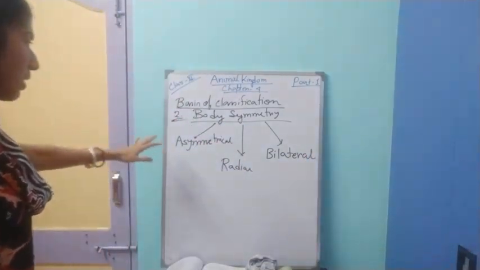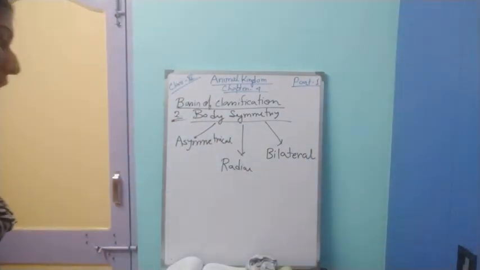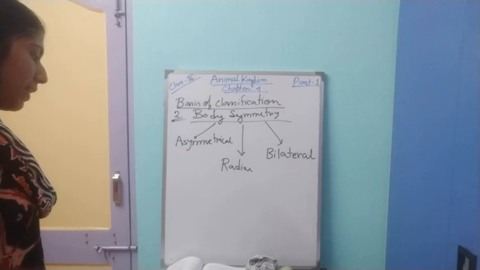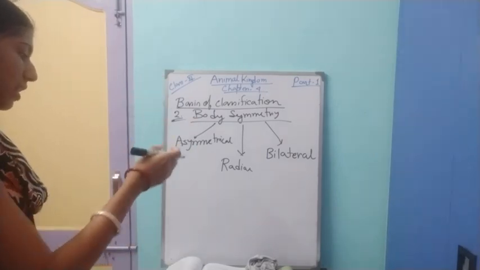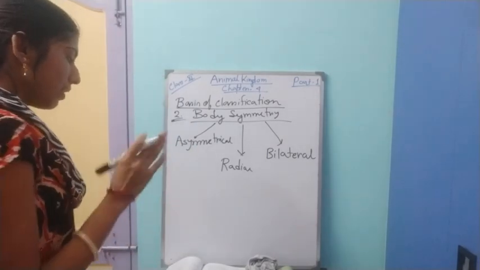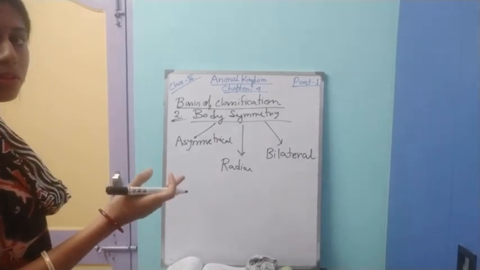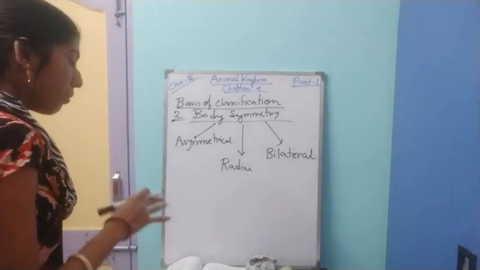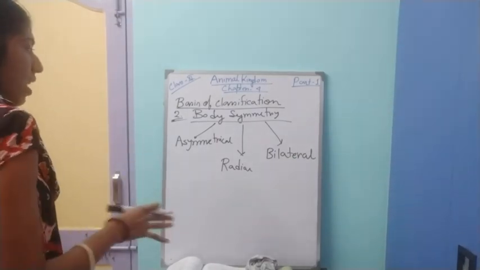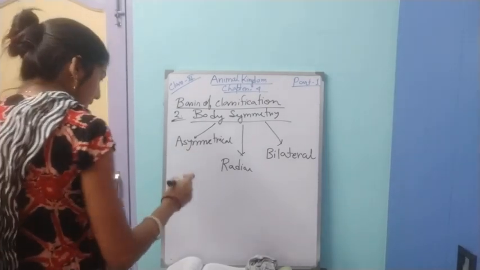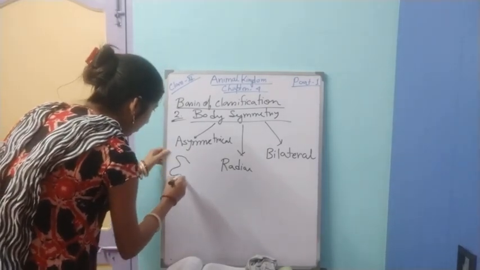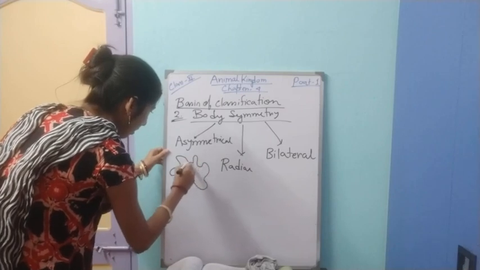So what does that term mean? Asymmetrical means any plane that passes through the center and does not divide the body into equal halves is called asymmetrical.